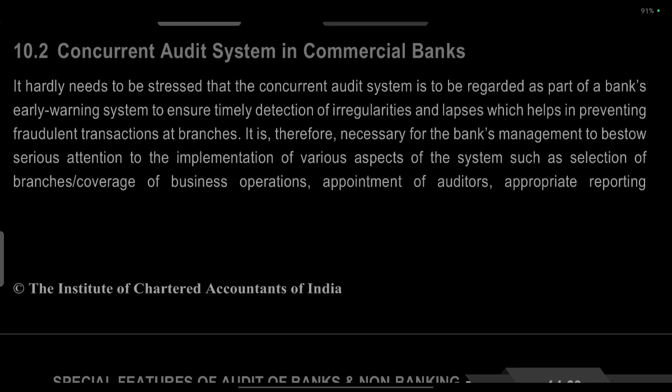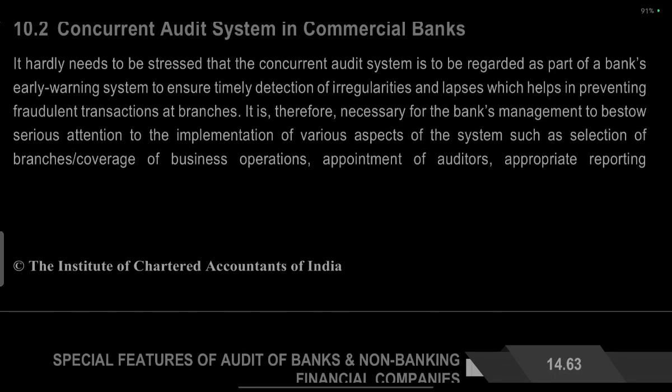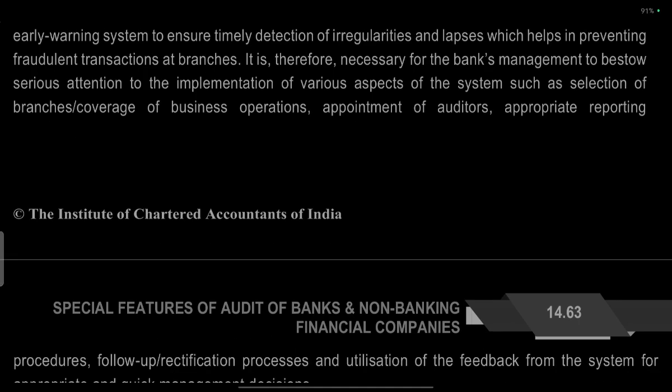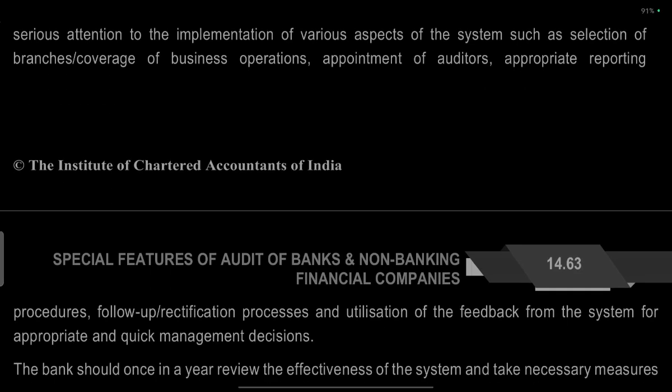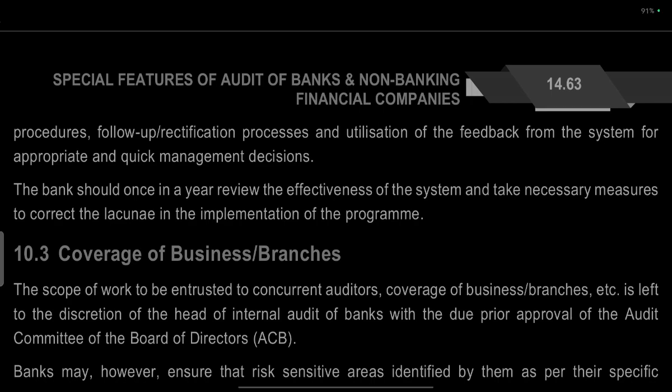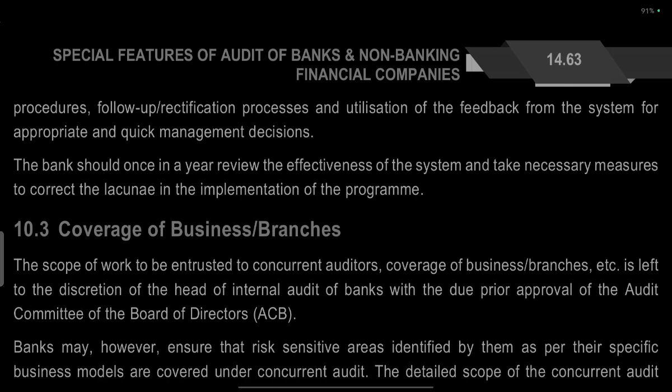Concurrent audit system in commercial banks. It hardly needs to be stressed that the concurrent audit system is to be regarded as a part of banks' early warning systems to ensure timely detection of irregularities and lapses, which helps in prevention of fraudulent transactions at the branch. It is therefore necessary for the bank's management to bestow serious attention to the implementation of various aspects of the system, such as selection of branches, coverage of banking or business operations, appointment of auditors, appropriate reporting procedures, follow-up rectification process, and utilization of feedback from the system for appropriate quick management decisions.